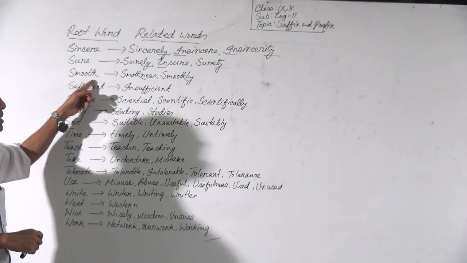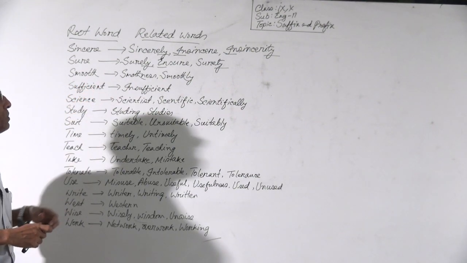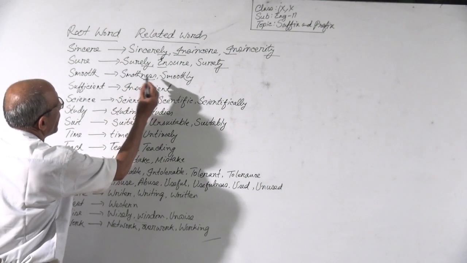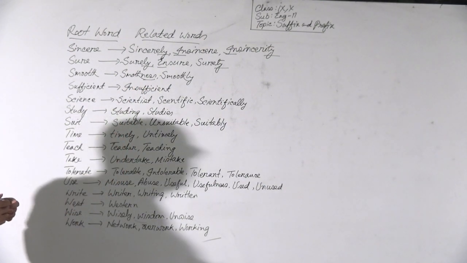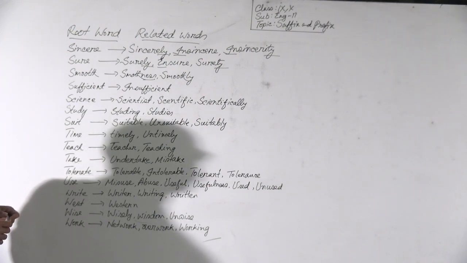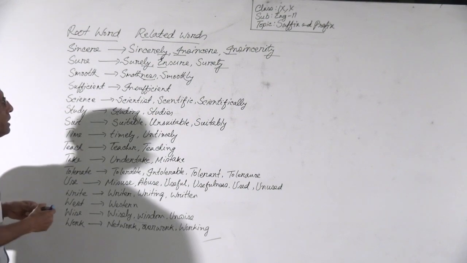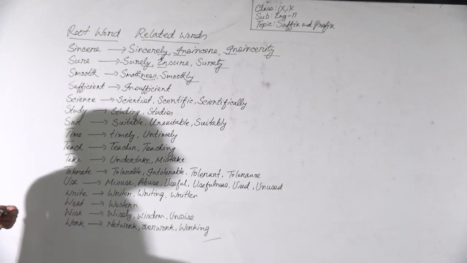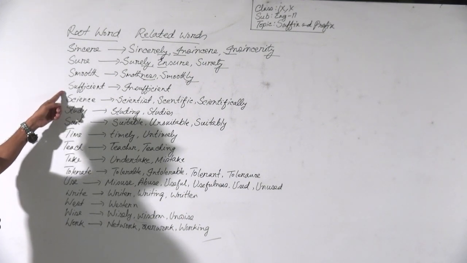Then smooth. Smooth is an adjective. We can make it smoothness. Smoothness is a noun. When we add ness at the end of a word, it becomes a noun. Smoothly, by adding the suffix ly, we can make smoothly. Smoothly is an adverb.